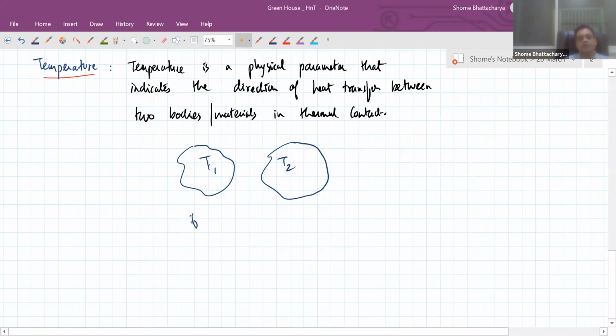But if, for example, T1 is greater than T2, then heat will transfer from this to this. Heat as a form of energy will transfer like this until their temperatures equalize. So basically, heat flows from higher temperature to lower temperature.